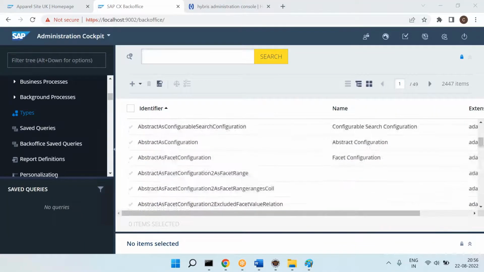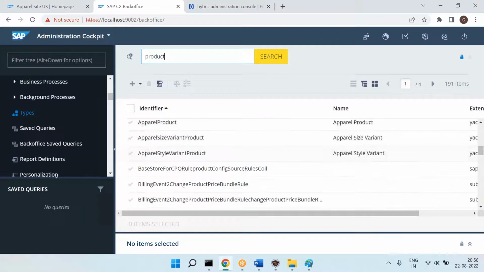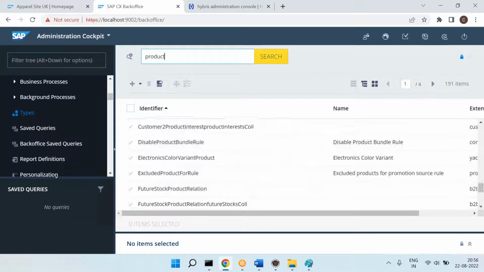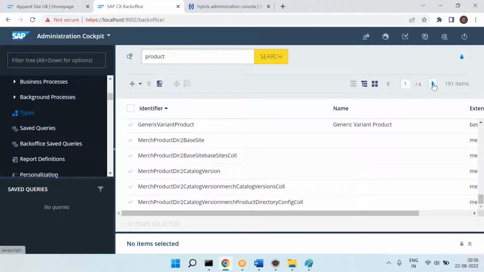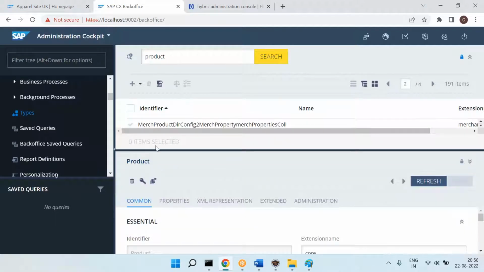Now these are all the different types. You can see there are so many, almost 2,447 types. Let's say I want to see product. So search with product. Okay, this is the product. Select it. This is the product table or product type. Select it and execute it to see the records.